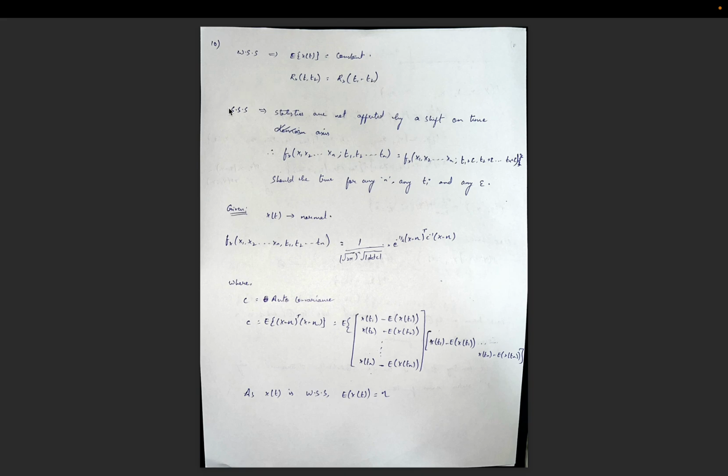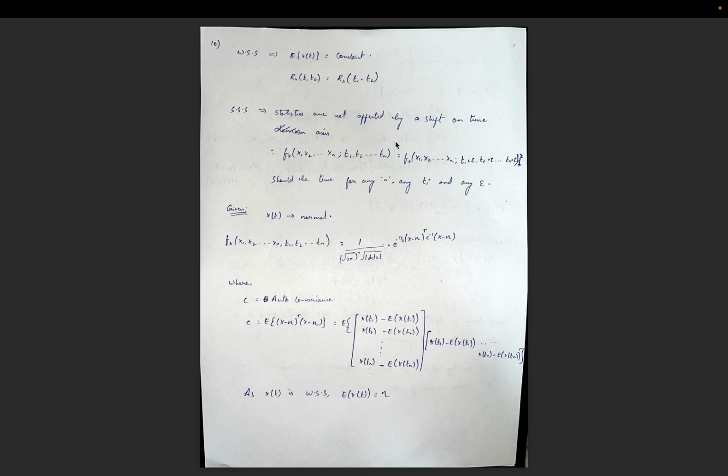Now for a strict sense stationary process, the statistics are not affected by a shift on the time axis. So we can write for the density function f_x of x1, x2, and so on till xn, and times t1, t2, and so on till tn, is equal to f_x of x1, x2, xn with a small shift in time epsilon: t1 plus epsilon, t2 plus epsilon, and so on, tn plus epsilon.